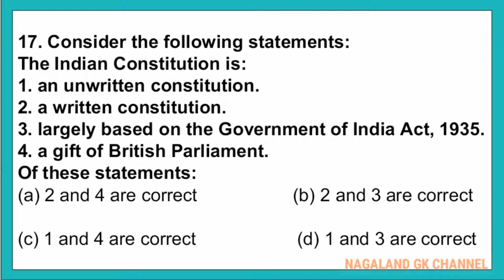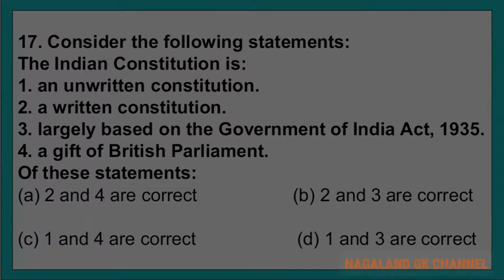And question number 17, consider the following statements. The Indian Constitution is, number 1, an unwritten constitution. Number 2, a written constitution. Number 3, largely based on the Government of India Act 1935. Number 4, a gift of the British Parliament.